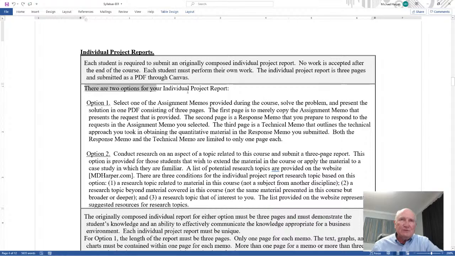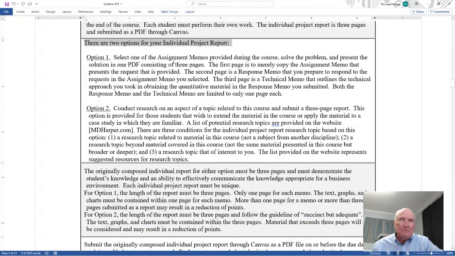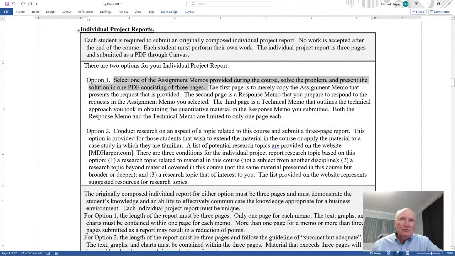There are 2 options for your individual project report. 1, select one of the assignment memos provided during the course, solve the problem, and present the solution in one PDF consisting of 3 pages. So during the course, on the video, when I talk about it, I will also have a Word file which will have different memos. And I'll talk about that in the instructions for the project.